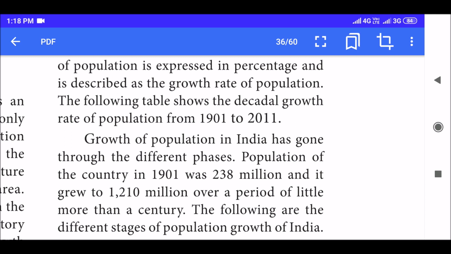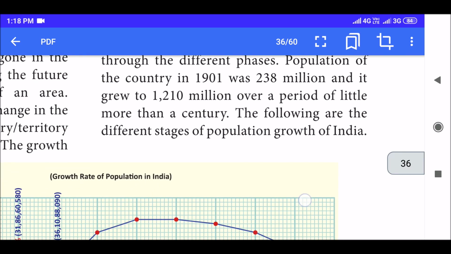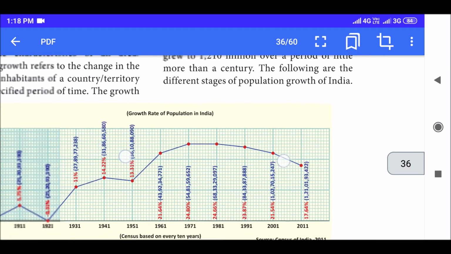Growth of population in India has gone through different phases. Population of the country in 1901 was 238 million and it grew to 1210 million over a period of little more than a century. So in 1901 it was 238 million, but in 2001 or 2011 it's almost 1210 million. In a century there is such an increase. The following are the different stages of population growth of India. So now they are explaining it as a table, a kind of graph.